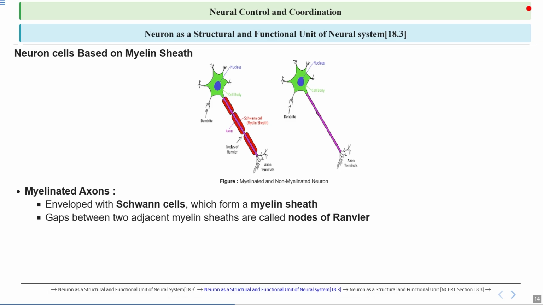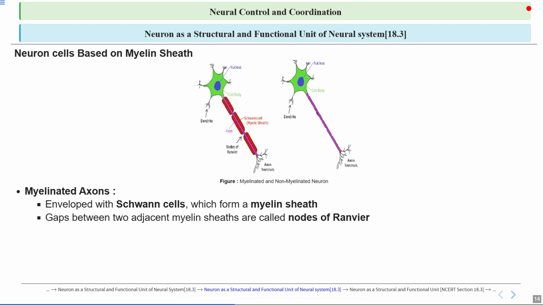These are small non-myelinated regions on the axon where the axon membrane is exposed. They are important because they allow the electrical signal to jump quickly from one node to the next, which speeds up the transmission of nerve impulses.